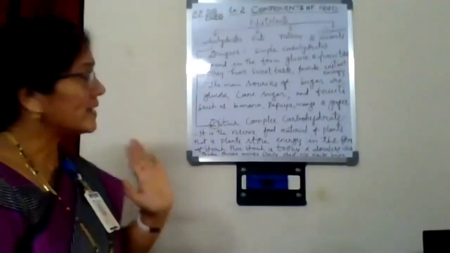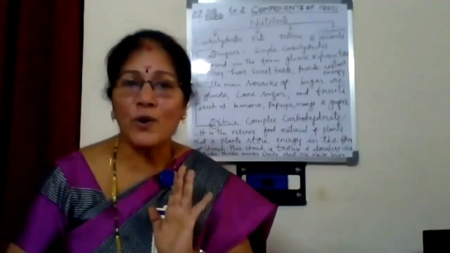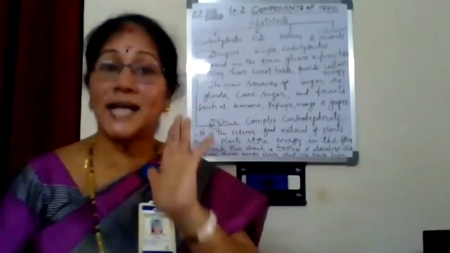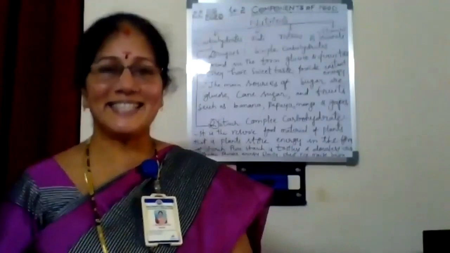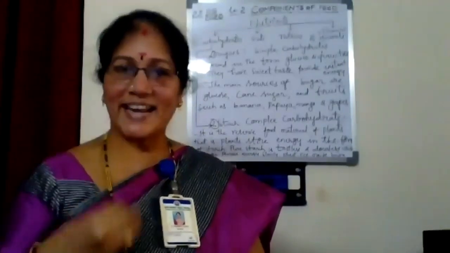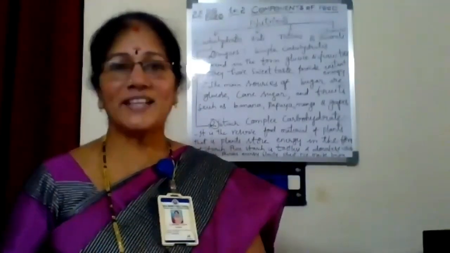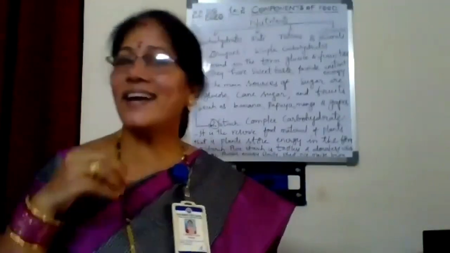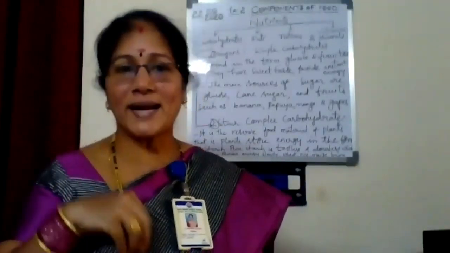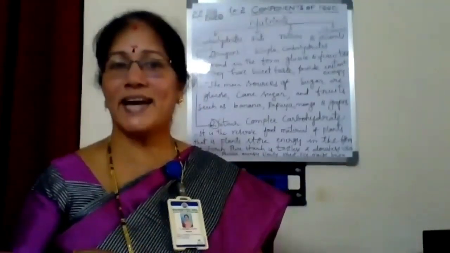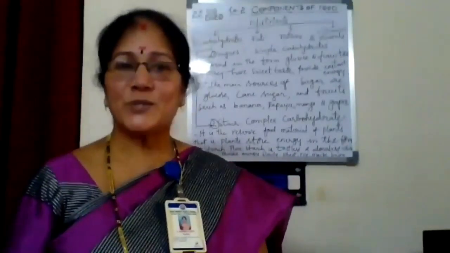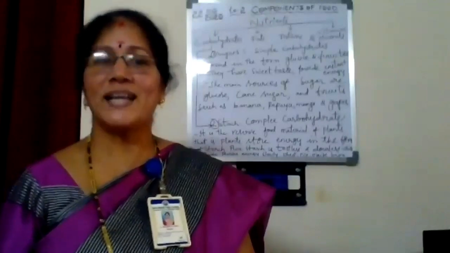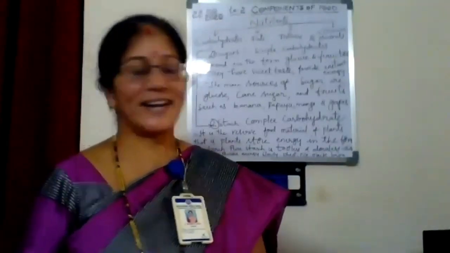Sugars are simple carbohydrates. Why do they call them simple carbohydrates? Because they digest easily. When we take sugars, they need not get digested. Directly they enter into the stomach, and from there the small intestine, from there to the blood to get immediate energy. So sugars are called simple carbohydrates.